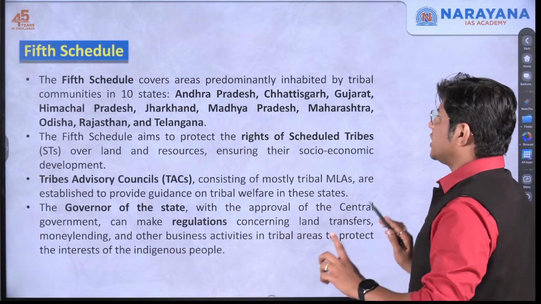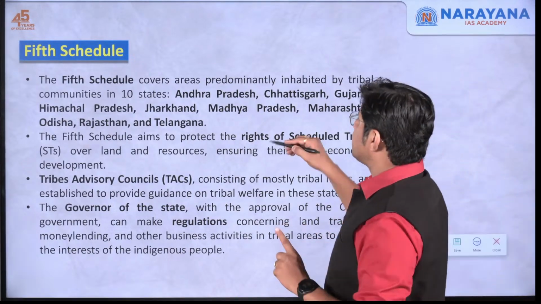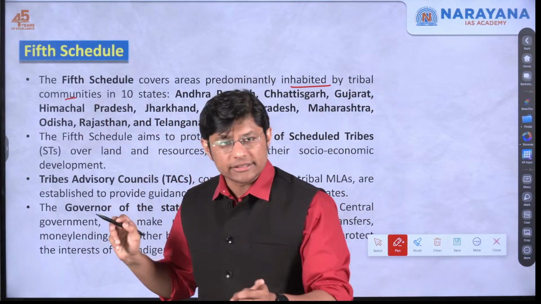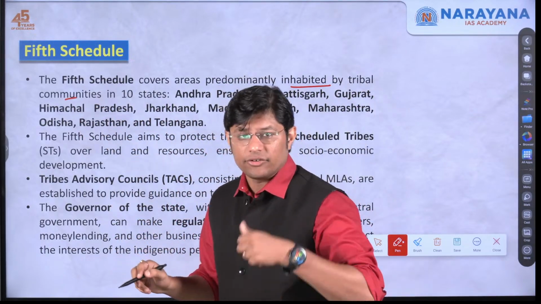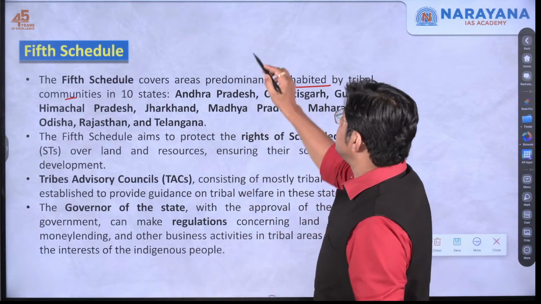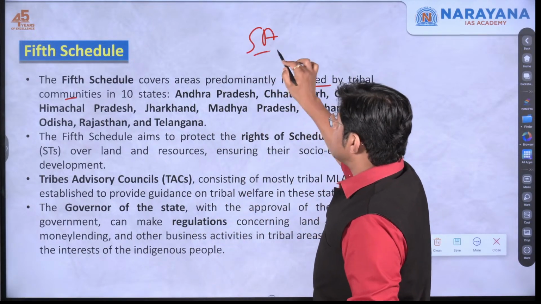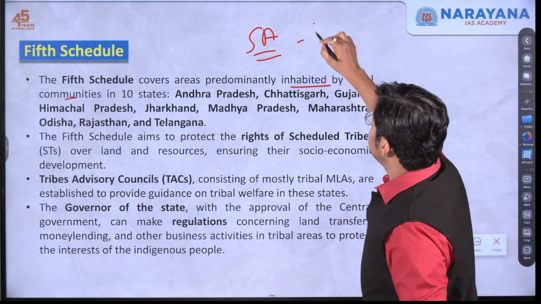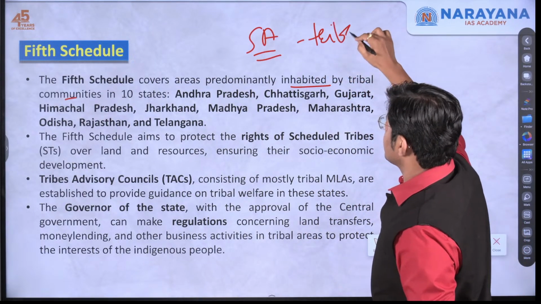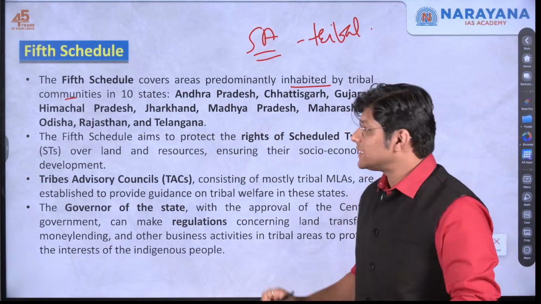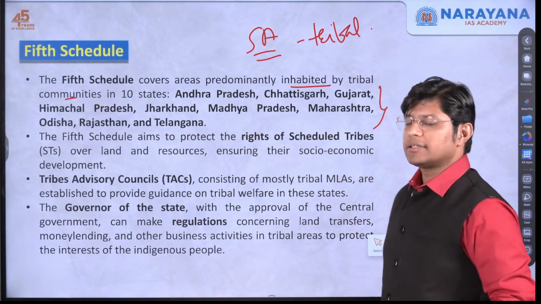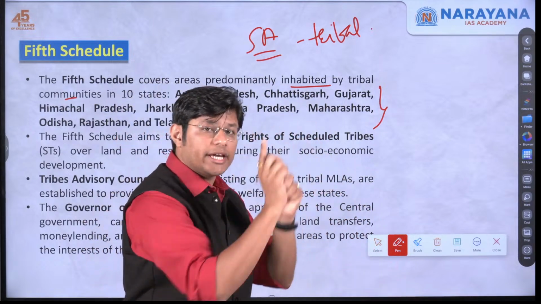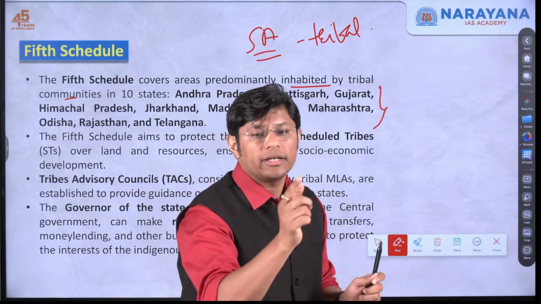Now, what is the fifth schedule? It covers areas predominantly inhabited by the tribal communities in 10 states. Fifth schedule, it covers scheduled areas. Now, which are these scheduled areas? These are the areas inhabited by the tribal population. And which are the 10 states? These are the 10 states where we see the scheduled areas inhabited by the tribal population.